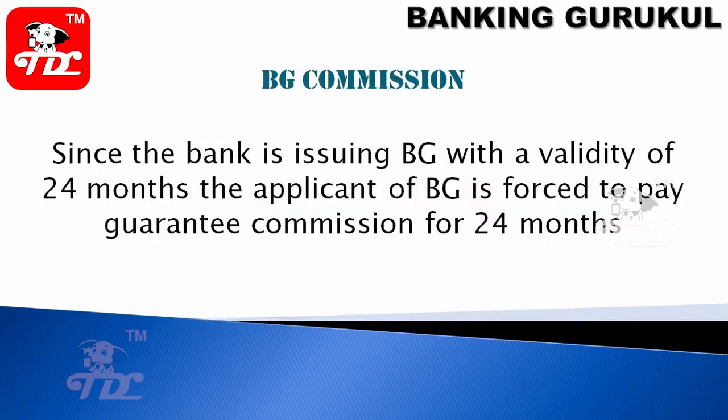BG commission: the applicant, meaning the customer of the BG, is required to pay guarantee commission for the BG period. If he has taken it for 12 months, then commission will be paid for 12 months. If the BG has been taken for 24 months, commission will be paid for 24 months.